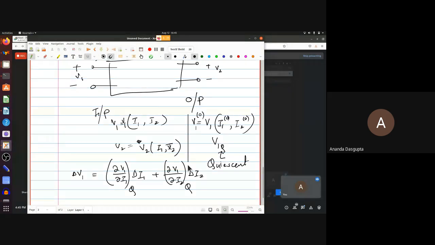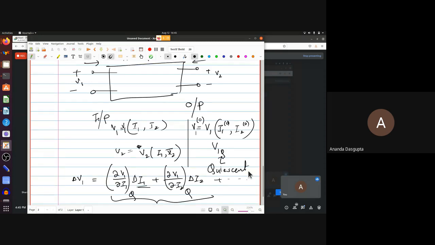Now, of course, if delta I1 is too big, then saying that delta V1 is equal to this and ignoring higher order terms would be a bad idea. So what we are doing here is something which is called small signal approximation. We are saying that, apart from the quiescent values, which may be quite large, the signal is small in some sense. Small in the sense that the higher order terms can be ignored.